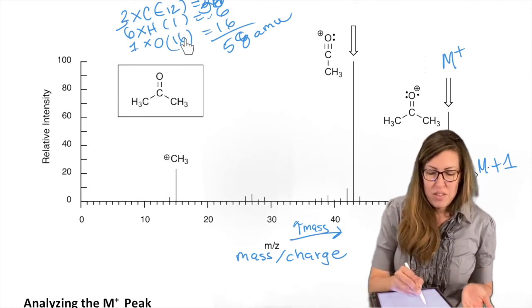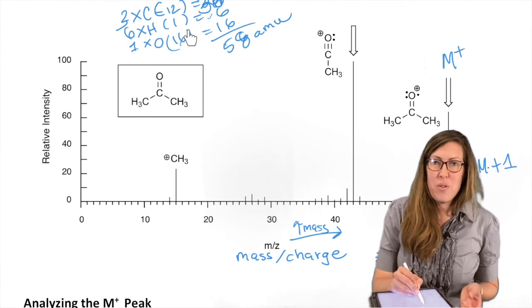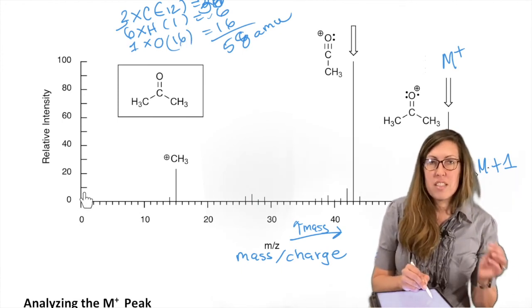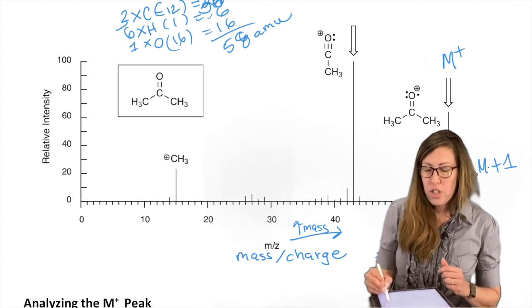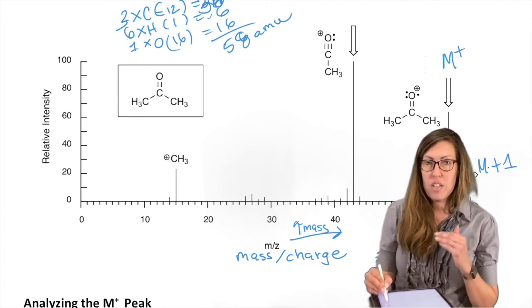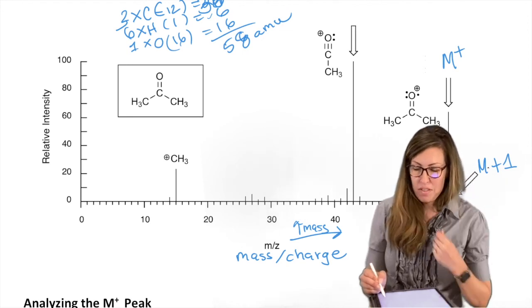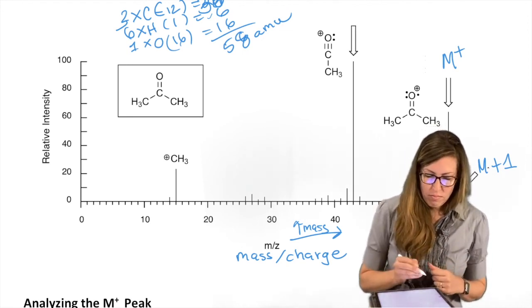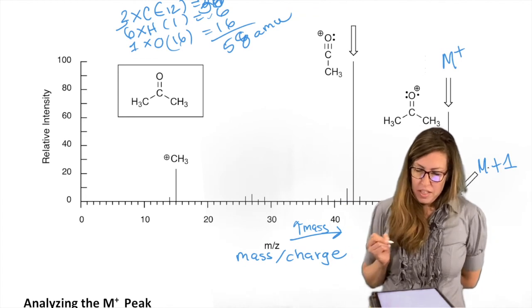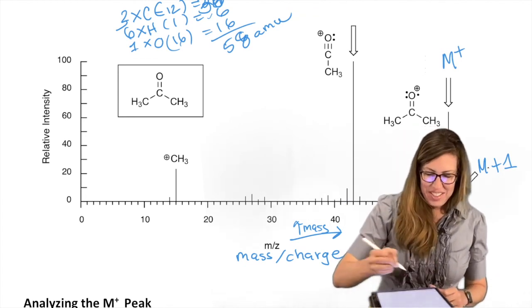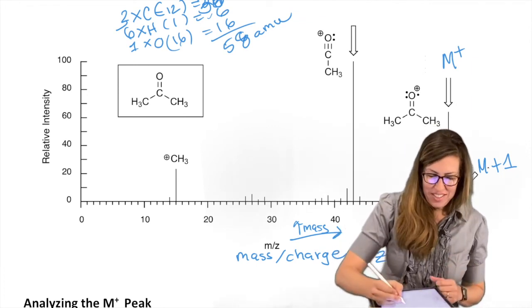Well, that comes from these exact isotopes. Those less abundant ones, hence shorter on the y-axis, still do show up. So you're going to see lots of peaks around here, and we're going to use that to our advantage to understand what's going on. So the M+1 peak will be very important. So that's the M+1. Who is our base peak? Maybe the only one with the arrow left? Well, not just that reason. The tallest one, right?